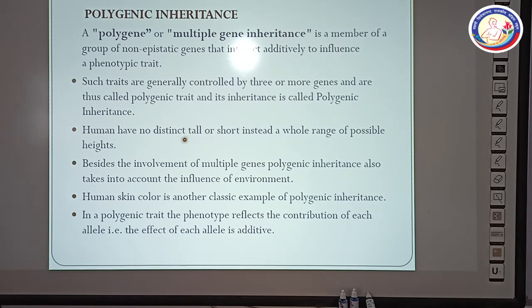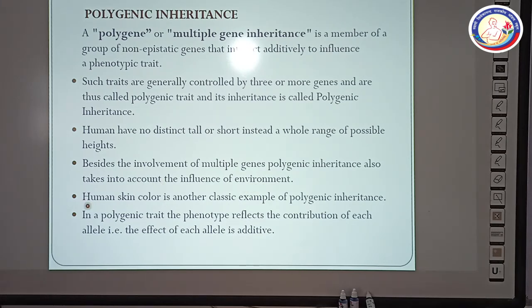Humans have no distinct tall or short, instead a whole range of possible heights. Have you seen human beings? There is no definite height of human beings. It varies in different ways because it is polygenic inheritance. Besides the involvement of multiple genes, polygenic inheritance also takes into account the influence of environment.